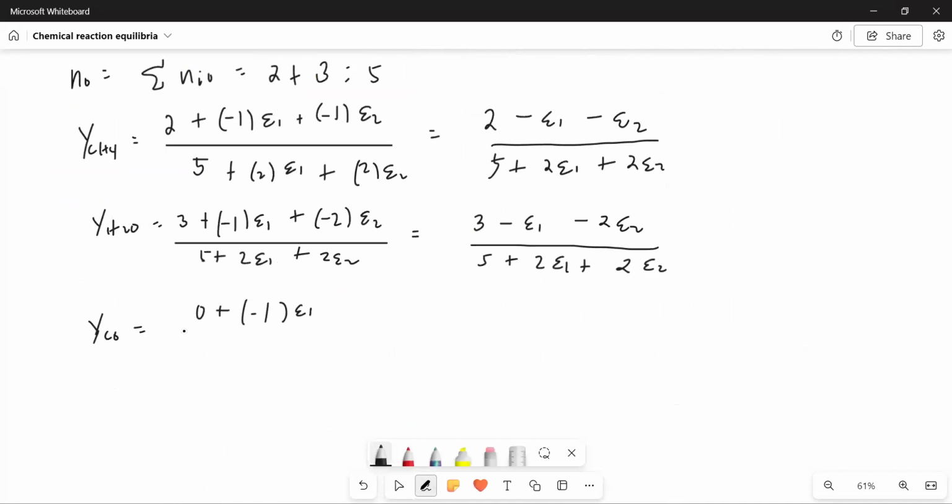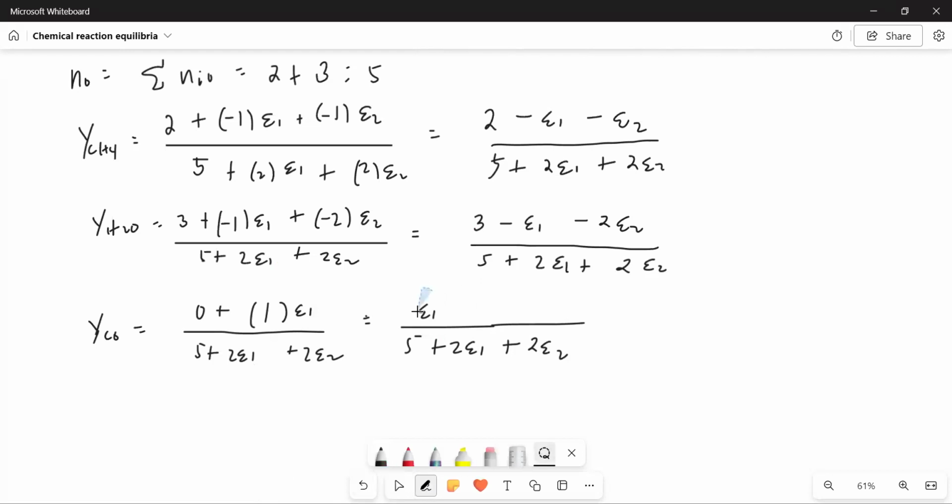So for carbon monoxide, it's not minus, sorry, this should be positive because it's a product. Please correct it. So that is epsilon 1 over the same denominator.